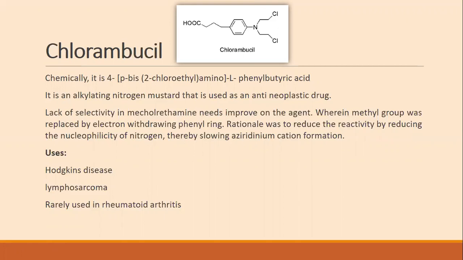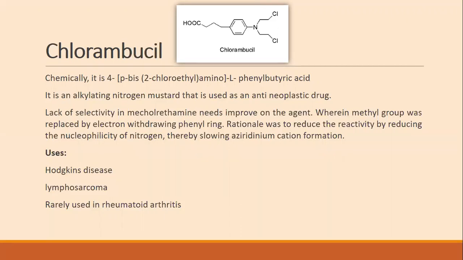Chlorambucil is an alkylating agent. It comes into the nitrogen mustard category and is used as an antineoplastic drug. Lack of selectivity in mechlorethamine needs improvement on the agent, wherein methyl group was replaced by electron withdrawing phenyl ring, phenylbutyric acid. The intention was to reduce the reactivity of drug molecule by reducing the nucleophilicity of nitrogen and thereby slowing aziridinium cation formation.